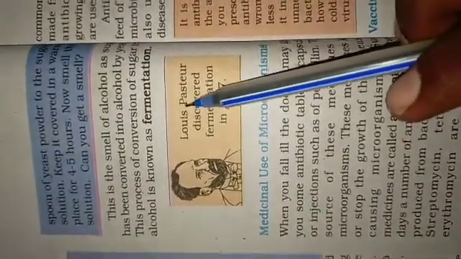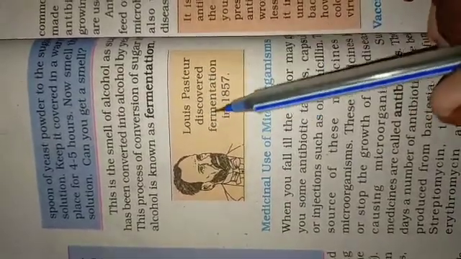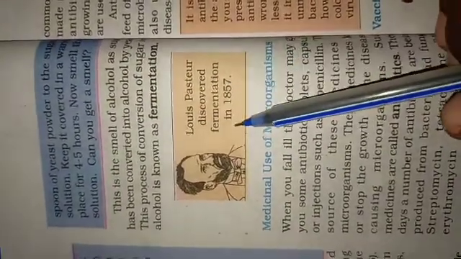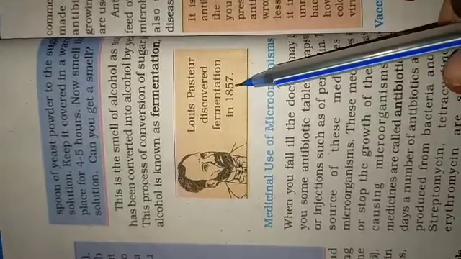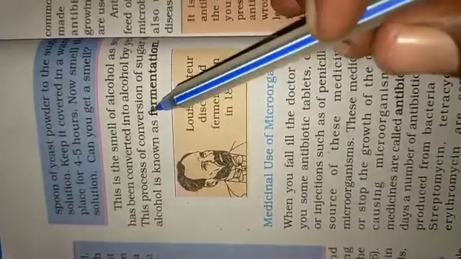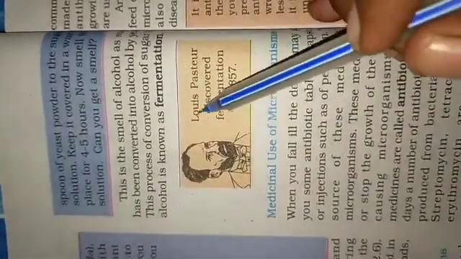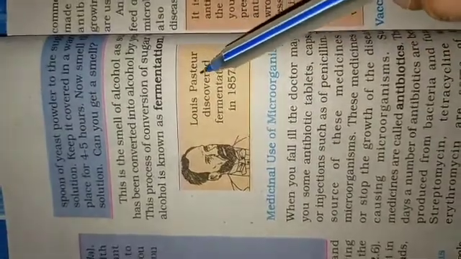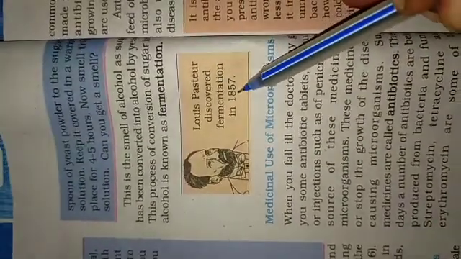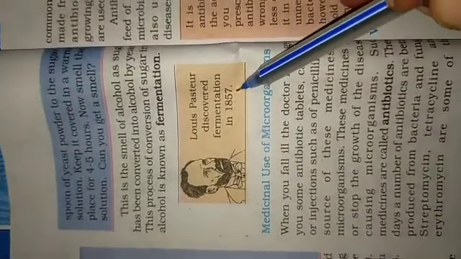Louis Pasteur discovered fermentation in 1857. Who is the discoverer of fermentation? Louis Pasteur, children, in the year 1857.